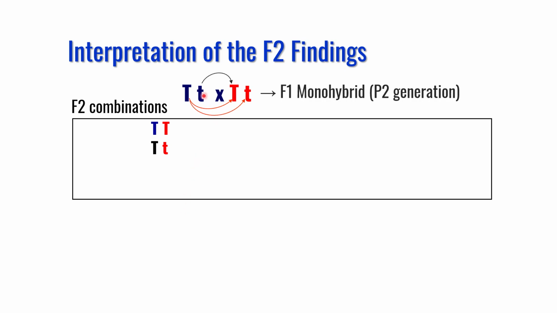This small black t can go with capital red or small red t. So these are the only four possible genotypes in this situation, and each is the product of two independent events. One is segregation and the other is fertilization, and each event has 50% chances. Therefore, overall probability of each genotype will be the product of their individual probability. So 50% times 50% will be 25%.